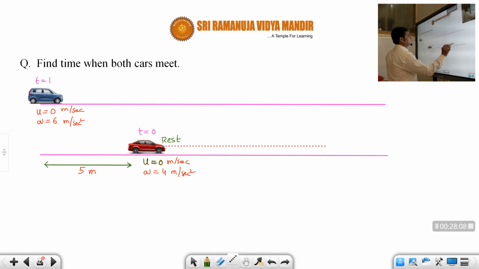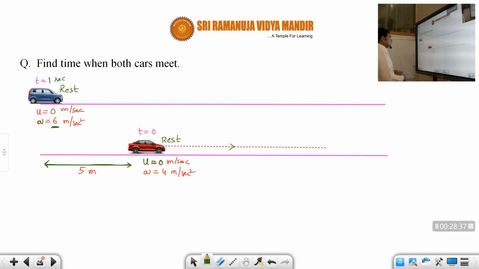It will go like this, and then it will go. Okay, students. Next, after this red car has started at time t equal to 0, at a distance of 5 meters behind, there is one more car, a blue car, which also has started from rest with an acceleration of 6 meters per second square, but 1 second later after the red car has started.